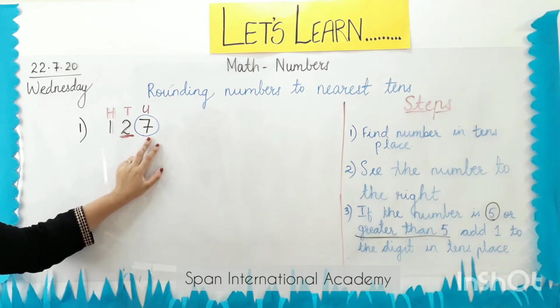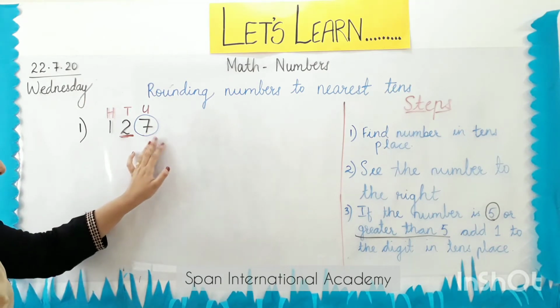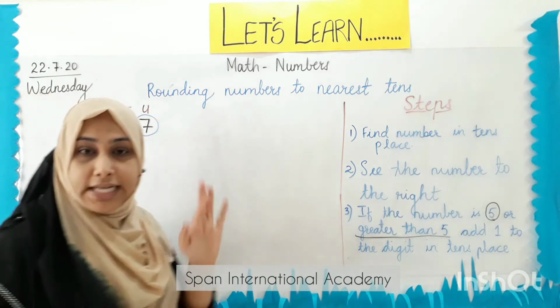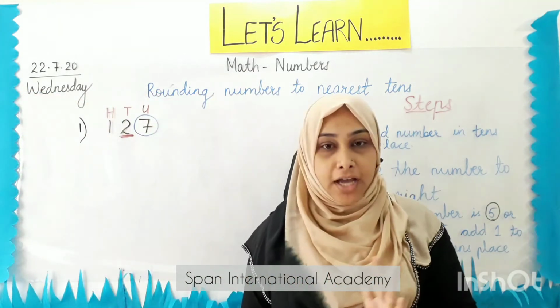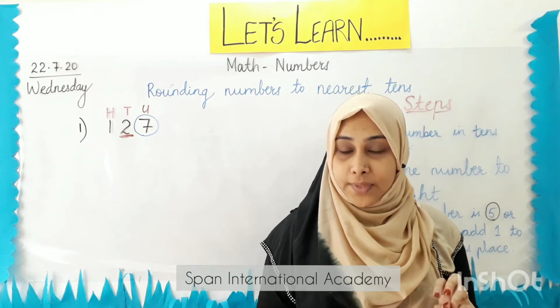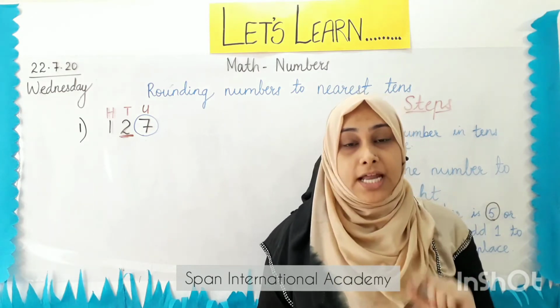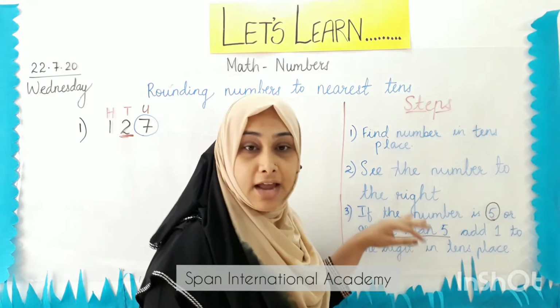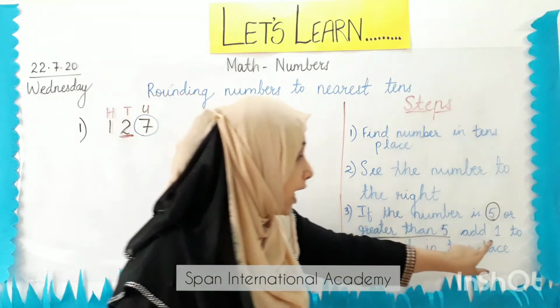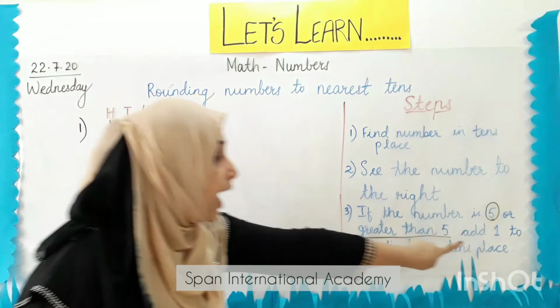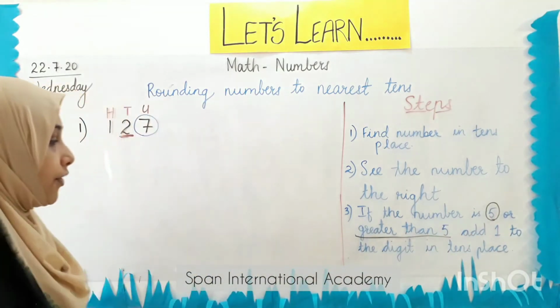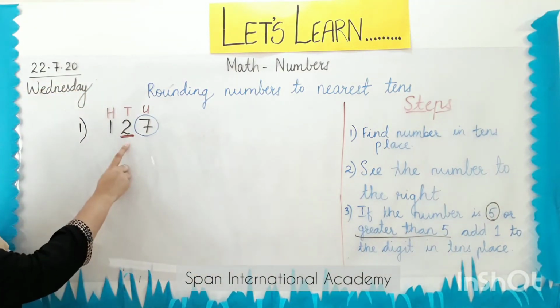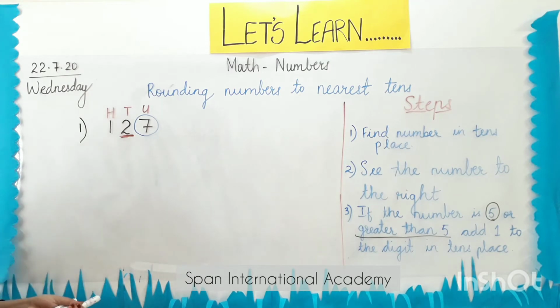So look at the number that I have circled. It is number 7. Now number 7 is less than 5, 5 or more than 5? Yes, very good. Number 7 is more than 5. It is greater than 5. So I will add 1 to the number in the tens place.